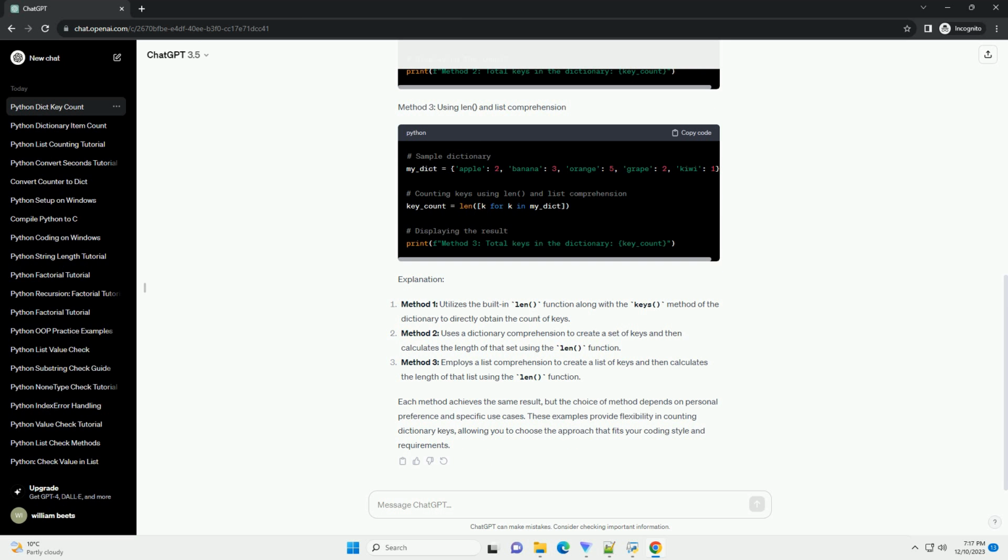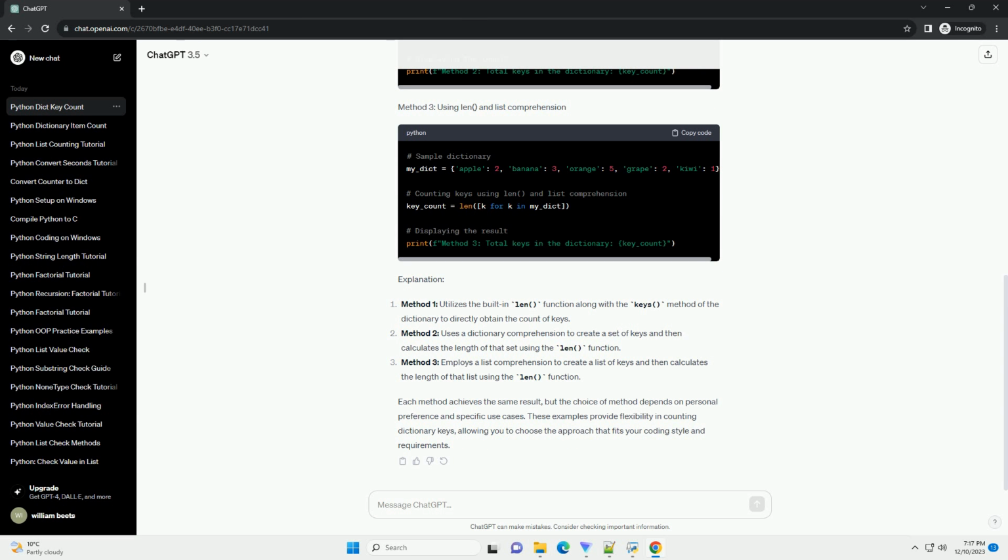Explanation. Method 1 utilizes the built-in len function along with the keys method of the dictionary to directly obtain the count of keys. Method 2 uses a dictionary comprehension to create a set of keys and then calculates the length of that set using the len function.